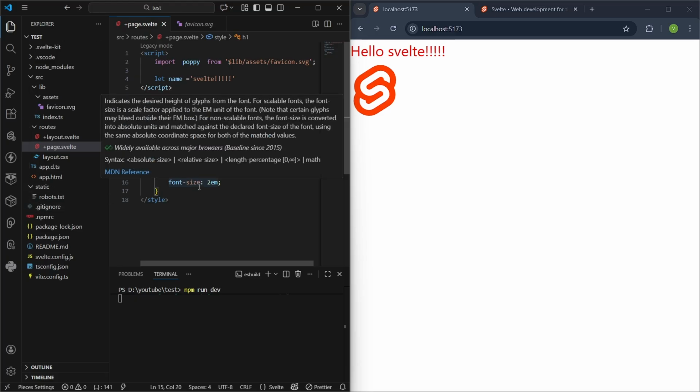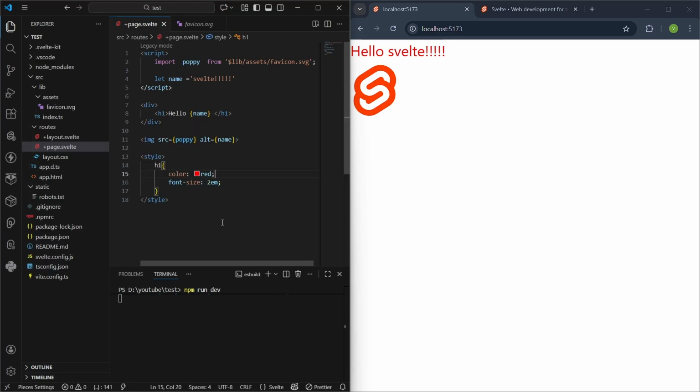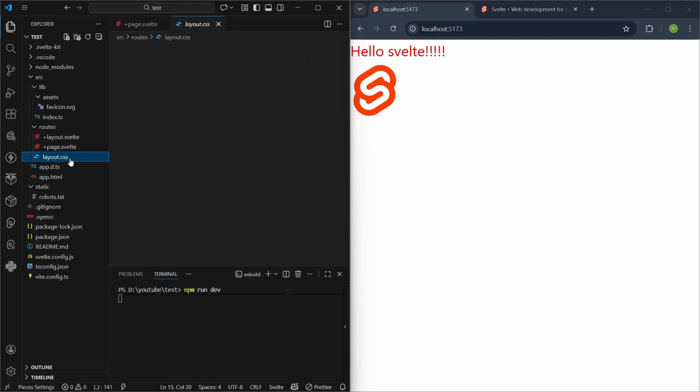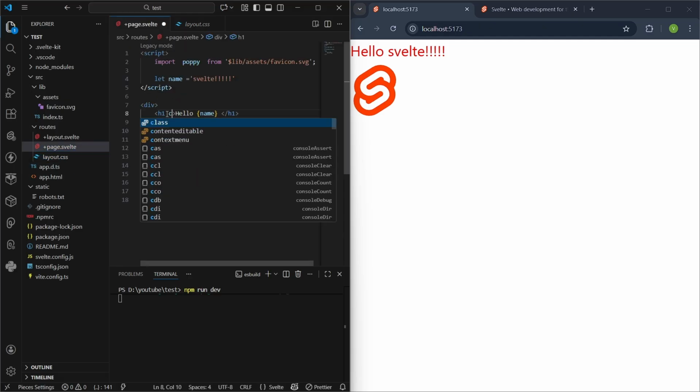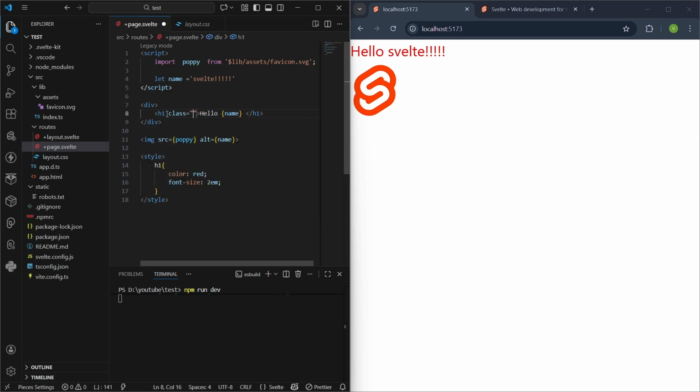And in the beginning I have also pre-added Tailwind. You can look over here. So in the tag only I can use class, and if I remove this, then I can use Tailwind in the tag only.